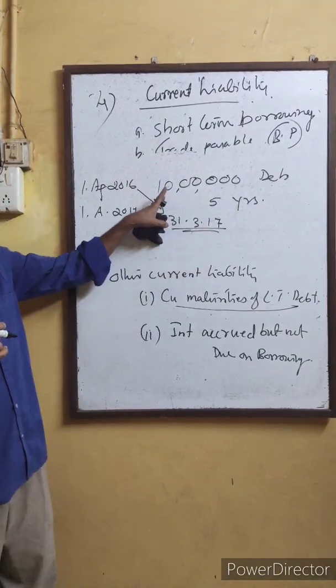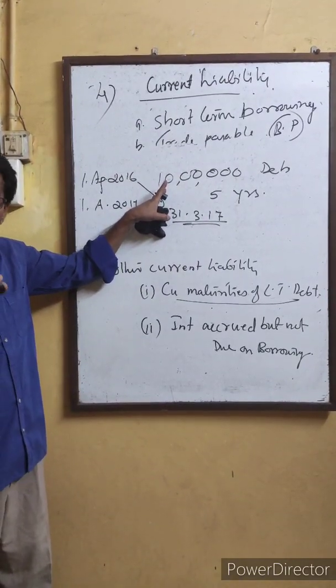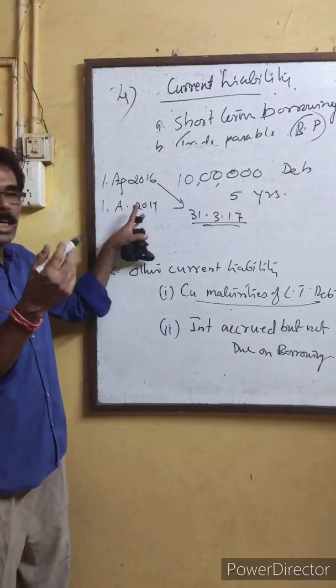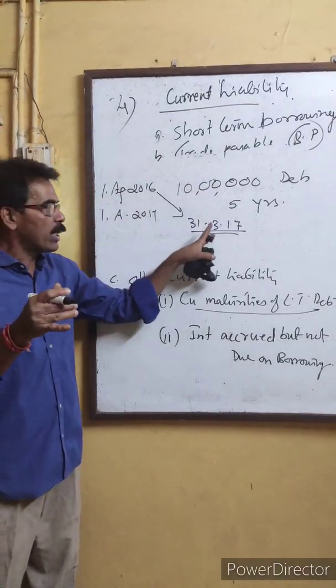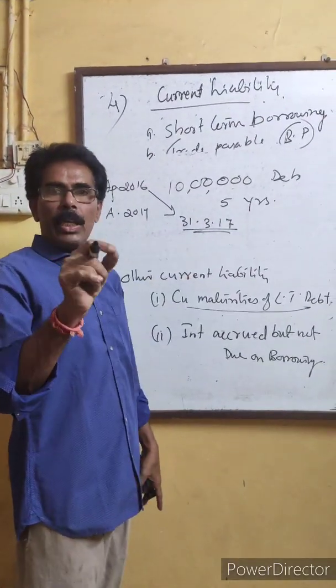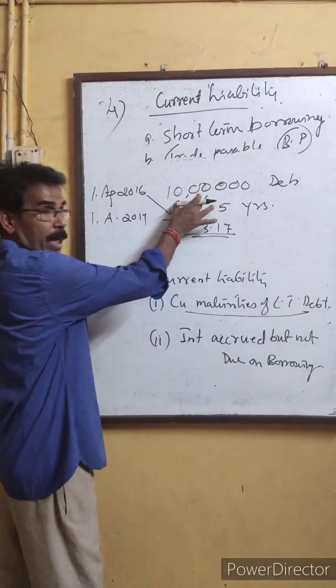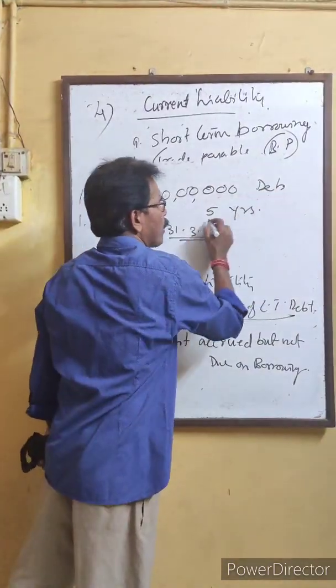That 2 lakh rupees will be shown as a current liability because it is payable the next day, 1st April 2017. So on 31/3/17, that 2 lakh rupees out of the 10 lakh is a current liability, even though the debt is repayable over 5 years.